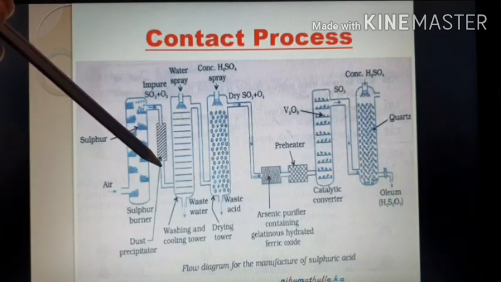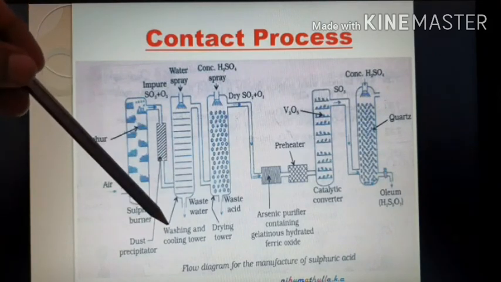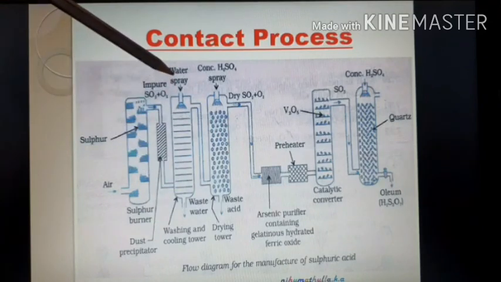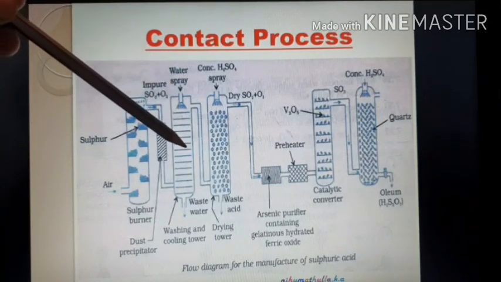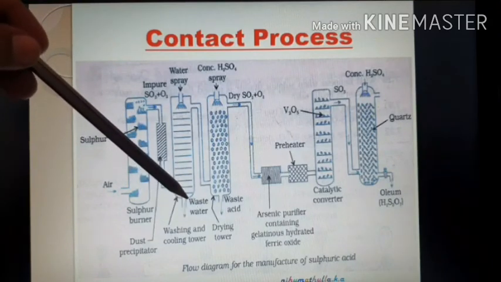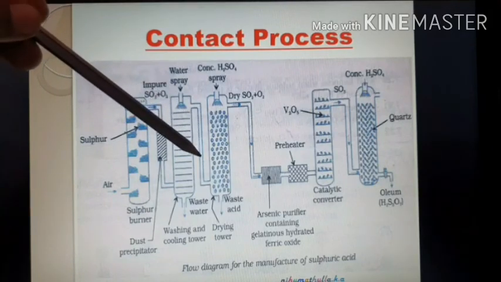Then the SO2 and O2 mixture is passed into the washing and cooling tower, in which water is sprayed from the top. Waste water is removed from the bottom. Then the purified SO2 and O2 is passed into the next chamber.